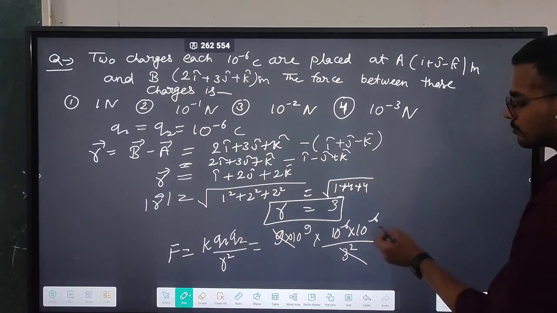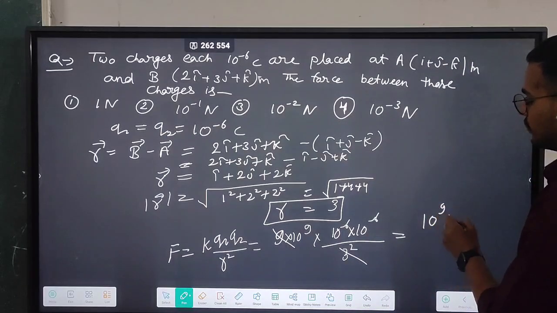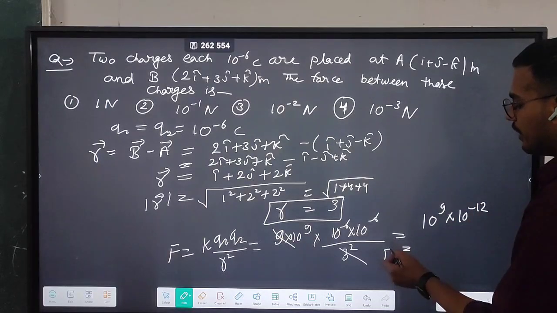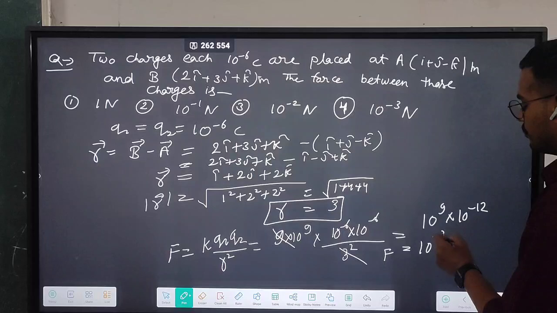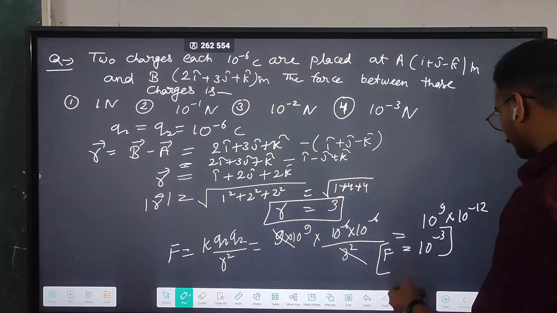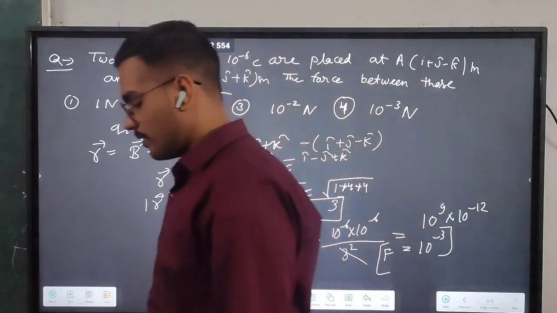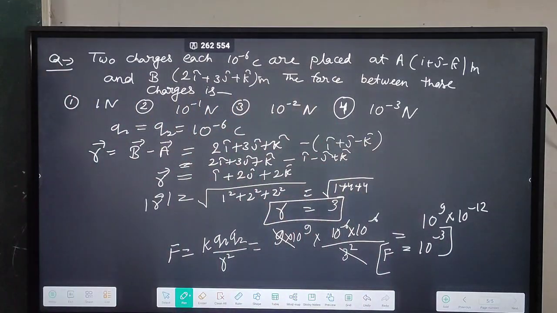This will be 10 to the power 9 multiplied by 10 to the power minus 12, and you will get the value of F as 10 to the power minus 3. This is the value of F. So it is one question. Let's move to the other question.